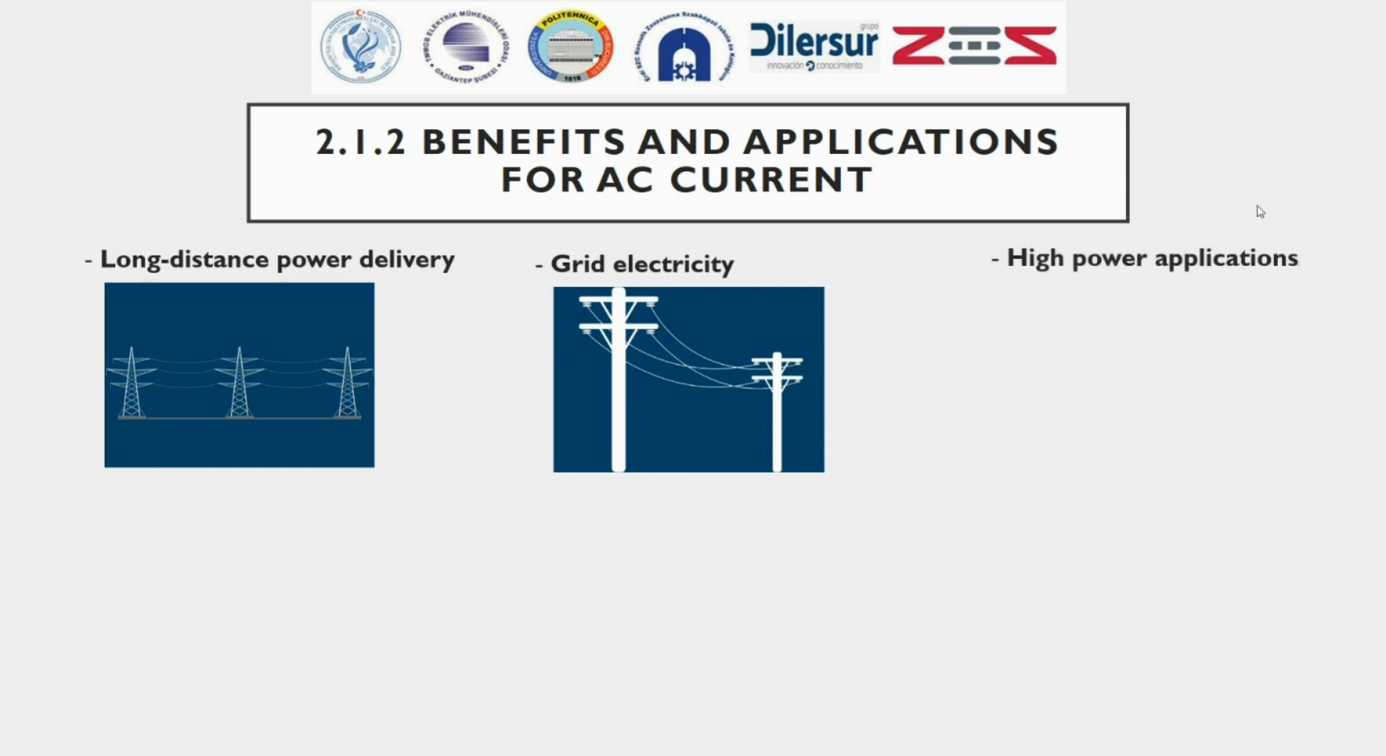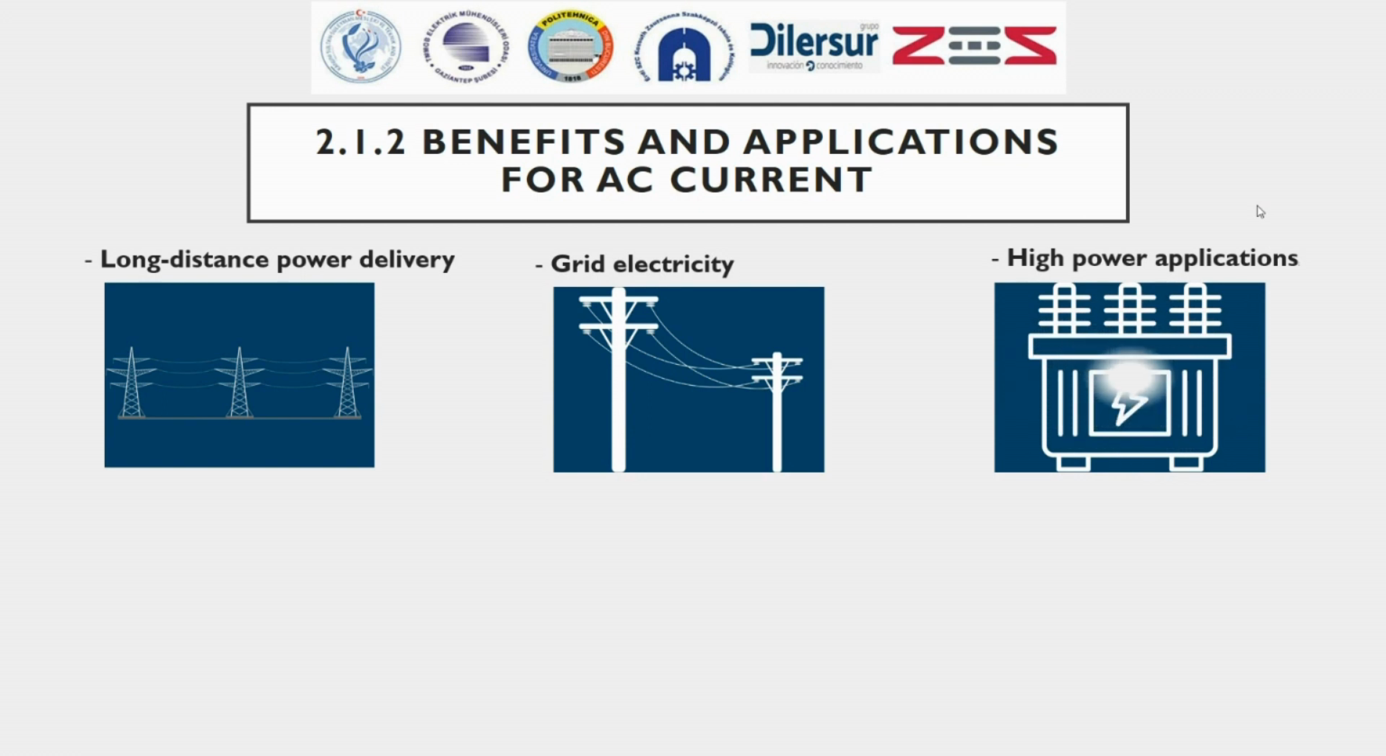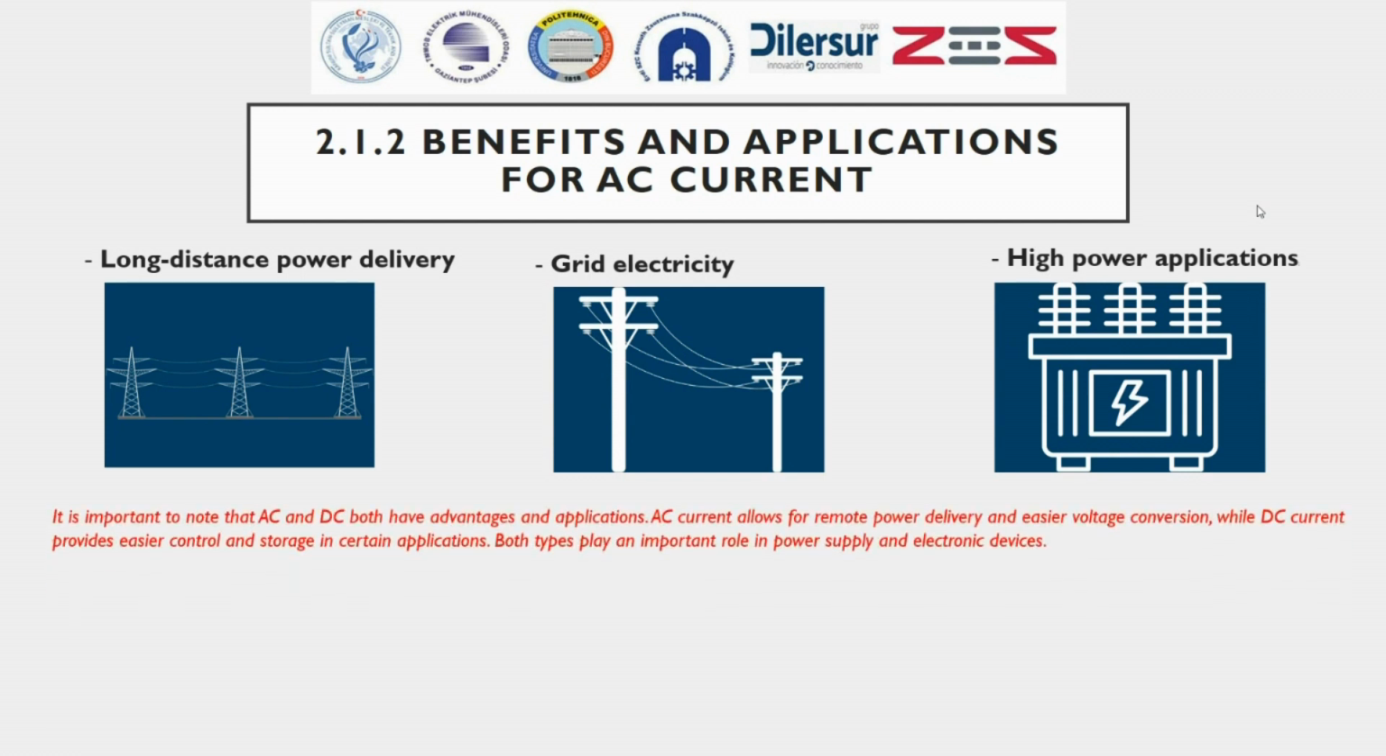High-power applications. AC power allows high-power devices such as industrial machines, air conditioners, and electric motors to operate efficiently. It is important to note that AC and DC both have advantages and applications. AC current allows for remote power delivery and easier voltage conversion, while DC current provides easier control and storage in certain applications. Both types play an important role in power supply and electronic devices.